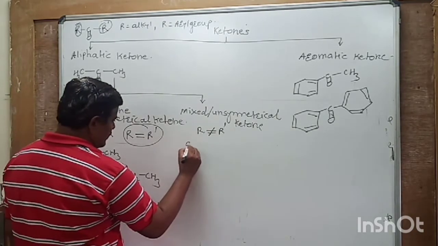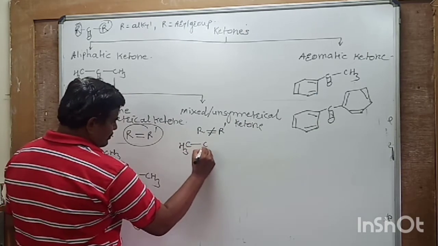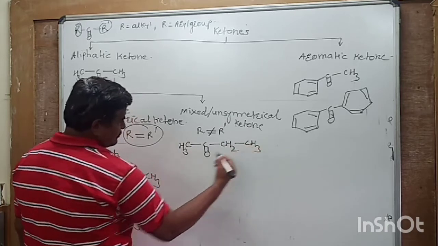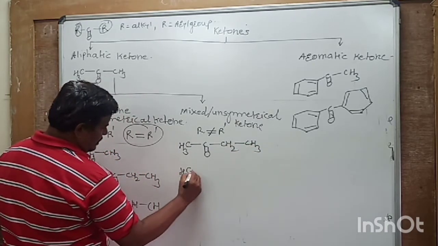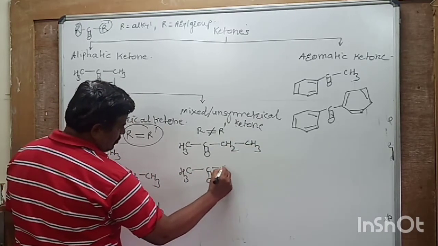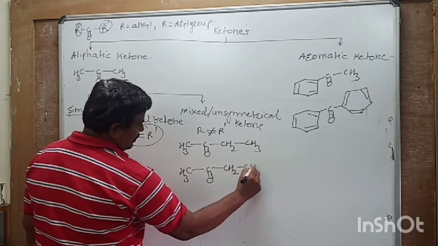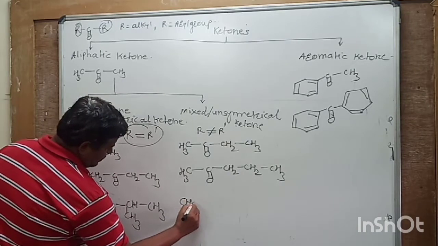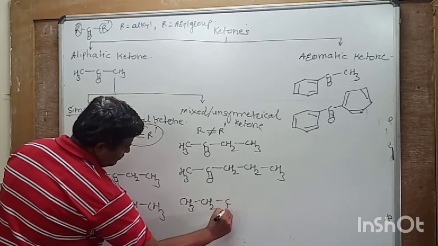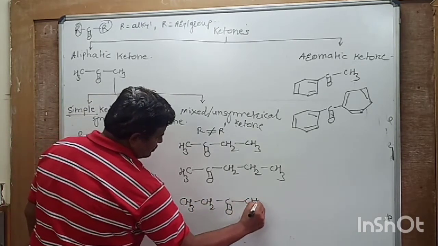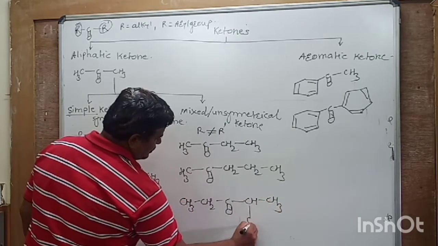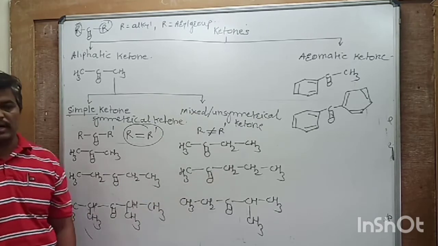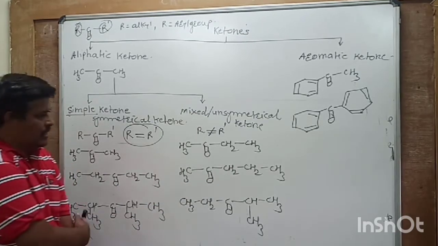For example, CH3COCH2CH3, CH3COCH2CH2CH3, then CH3CH2COCH(CH3)2. So these are some examples of mixed or unsymmetrical ketones.